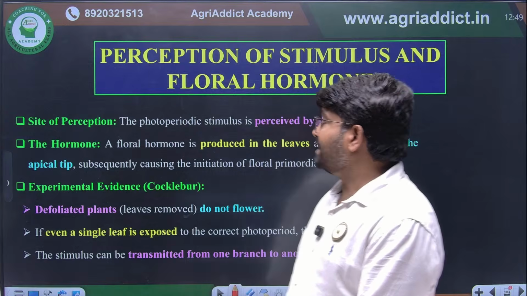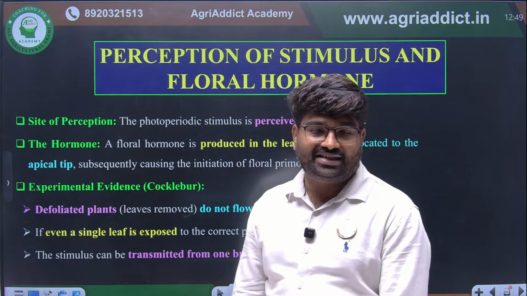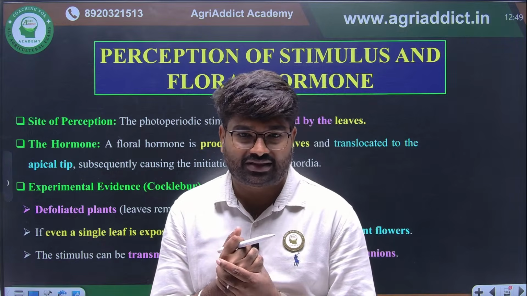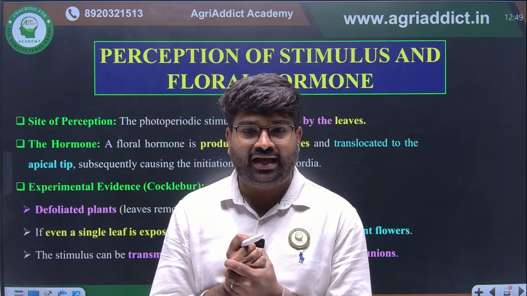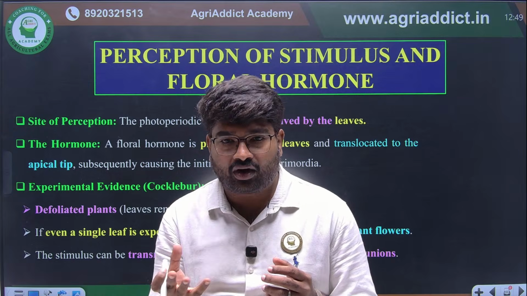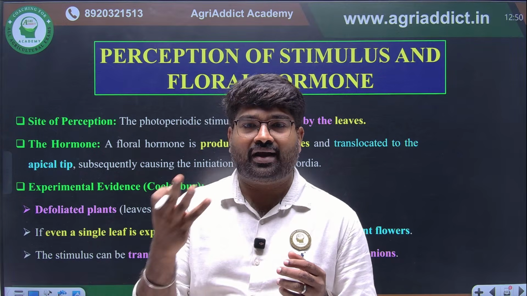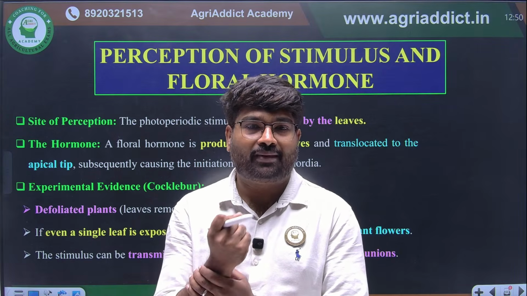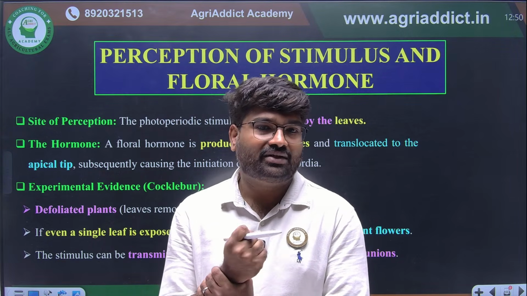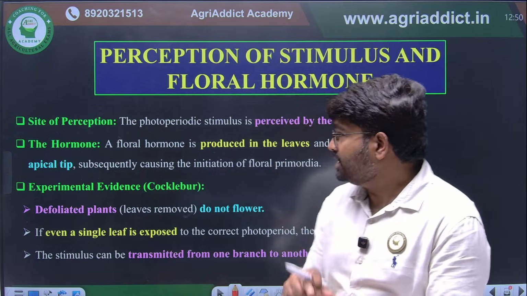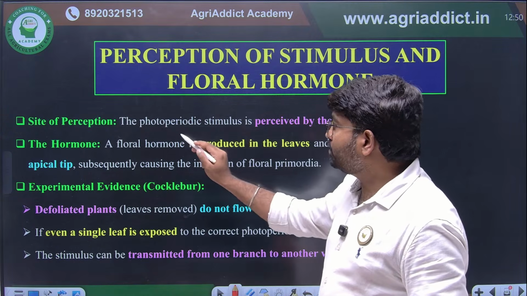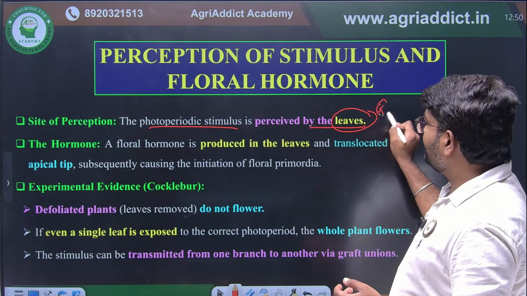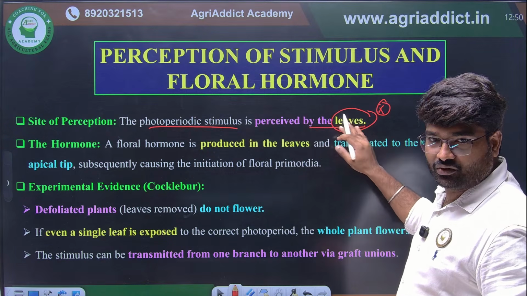Next thing, if a photoperiodic stimulus is there, which part of the plant will perceive that stimulus? If a flowering stimulus is there, whether it will be perceived by the root, shoot or leaf, what is the part of the plant that will perceive the stimulus? That is very important. You shouldn't confuse here. The photoperiodic stimulus will be perceived by leaves. I am writing here itself, photoperiodic stimulus will be perceived by leaves.